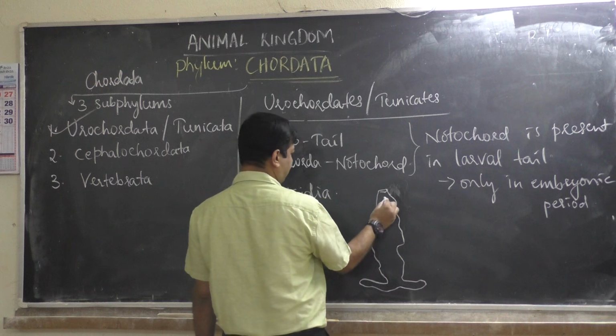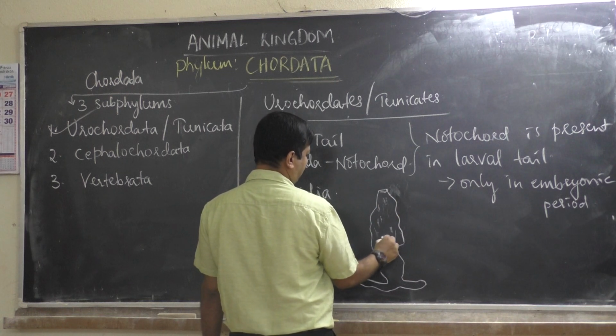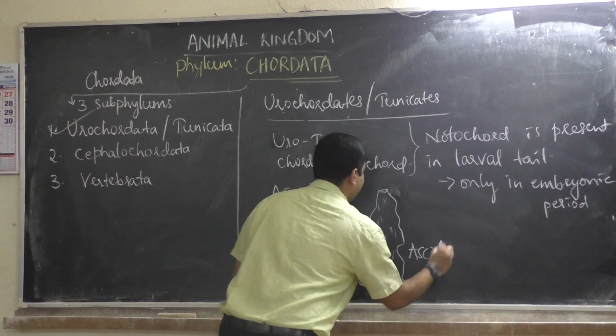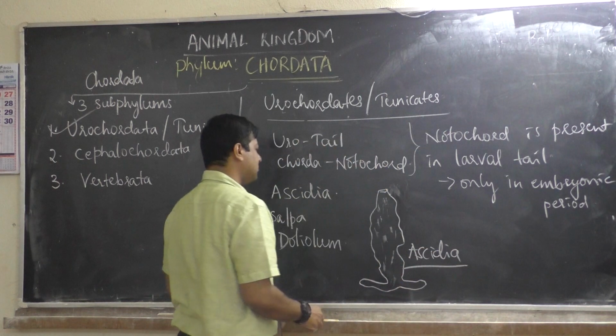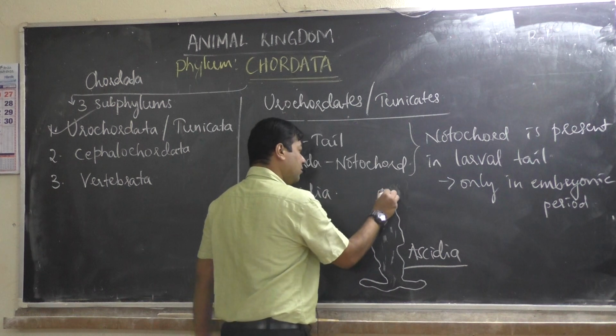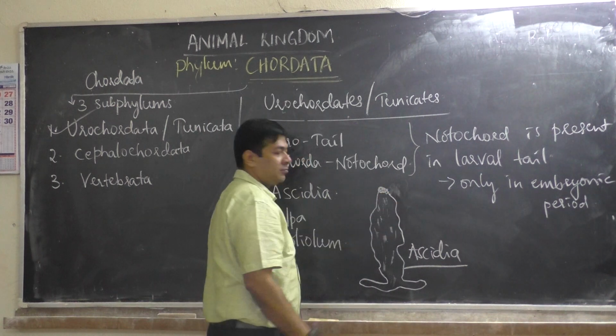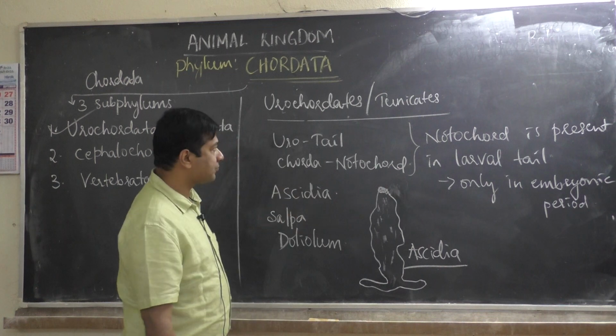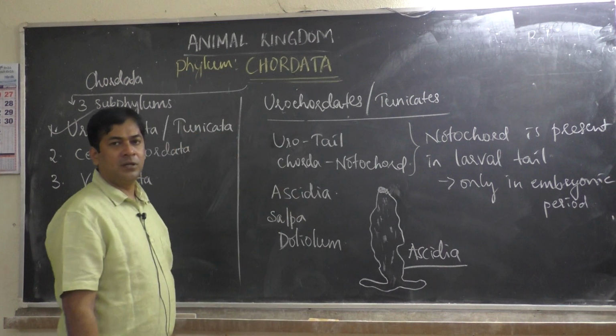See, this is Ascidia. Ascidia is an animal which belongs to Urochordata. So this is about Urochordata.